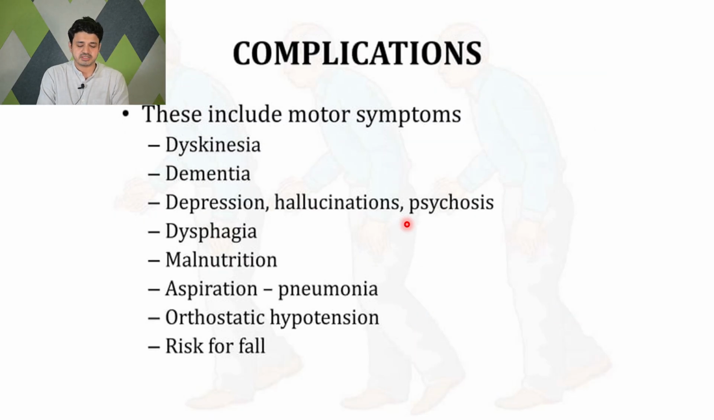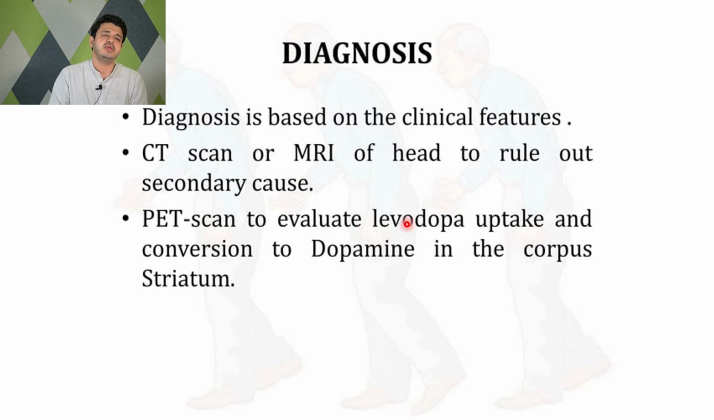Now, what are the complications? This includes motor symptoms like dyskinesia, dementia, depression, hallucinations, psychosis, dysphagia, malnutrition, aspiration pneumonia, orthostatic hypotension, and risk of fall. So these all are the complications of advanced stage of Parkinson's. The moment a patient develops symptoms of rigidity, tremor, akinesia, and postural instability, these complications can usually be seen.